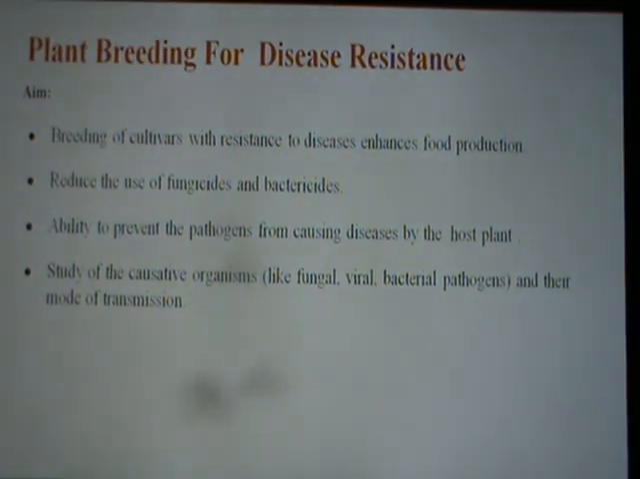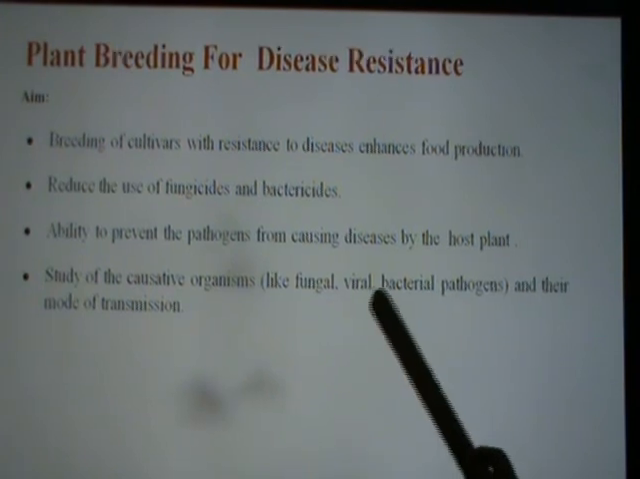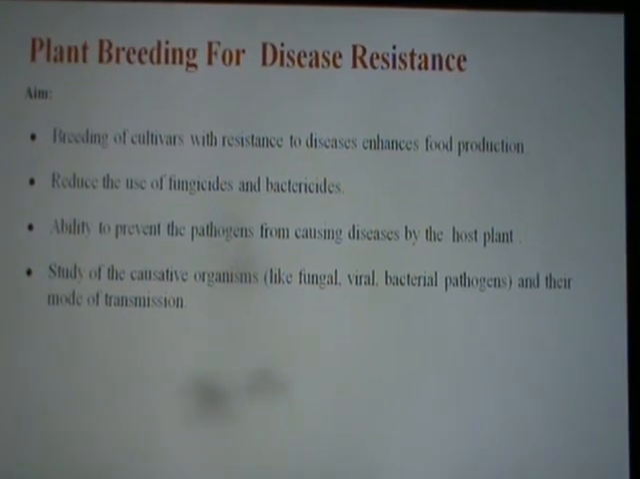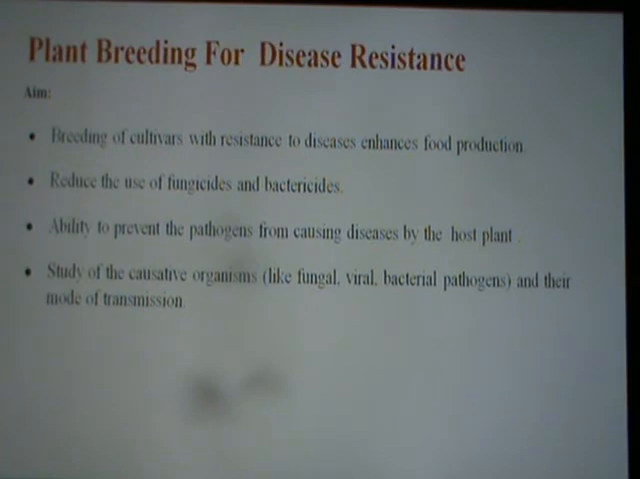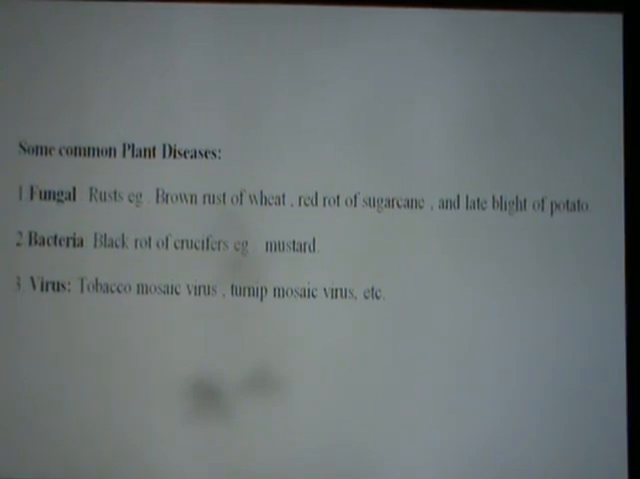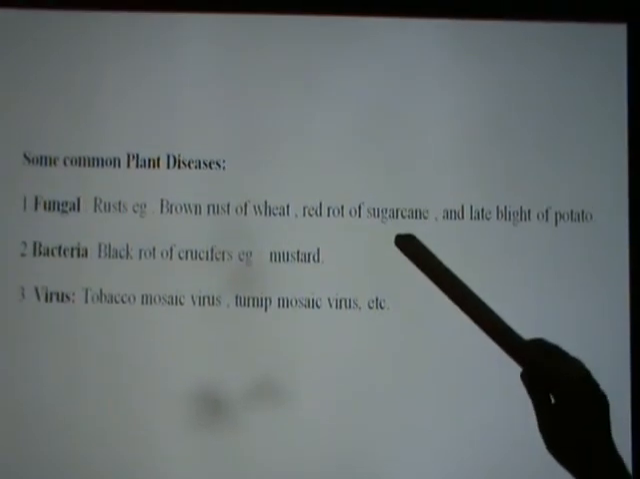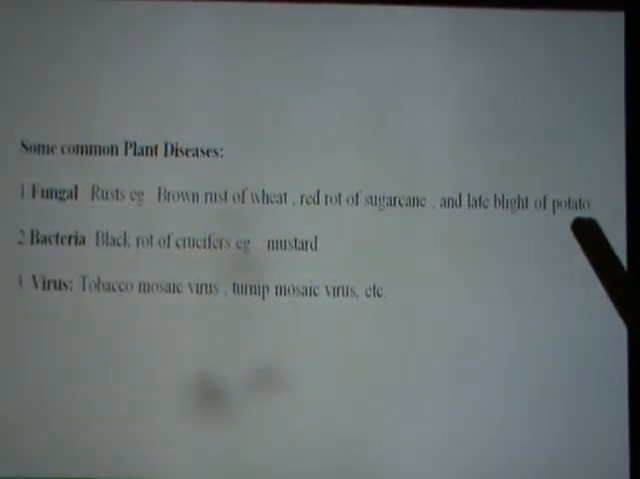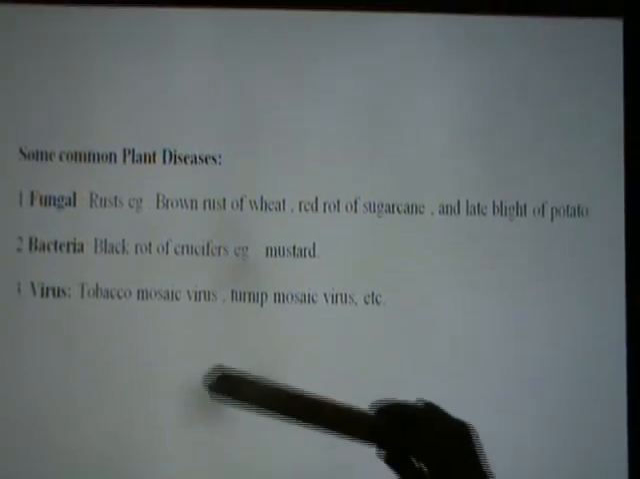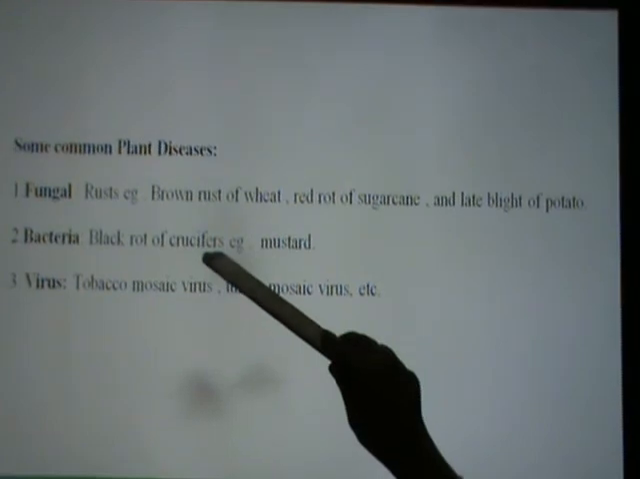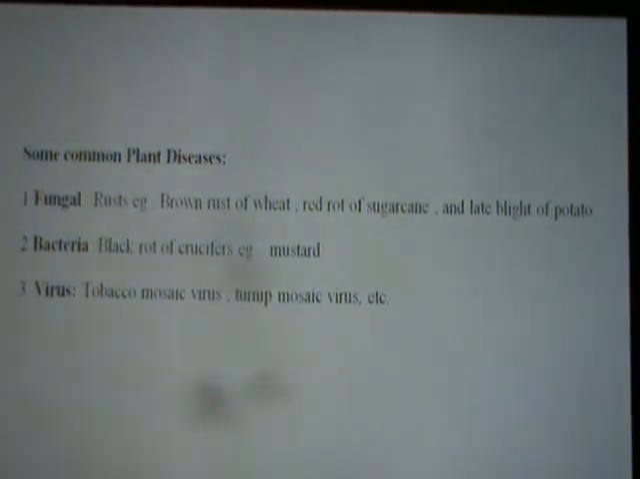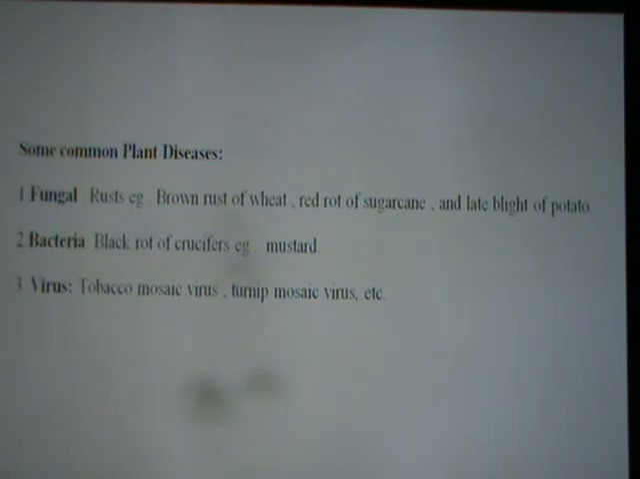Next we are going to study plant breeding for disease resistance. Plants get infected with different pathogens such as fungus, virus and bacteria. So certain changes were made in the plant's genes so that these plants could develop resistance to diseases. Some common diseases caused by fungus, bacteria and virus we have studied here: brown rust of wheat, red rot of sugarcane and late blight of potato. These had caused a large amount of loss in agriculture. Bacteria cause black rot of crucifers in mustard plant, and viruses such as tobacco mosaic virus and turnip mosaic virus cause other plant diseases.